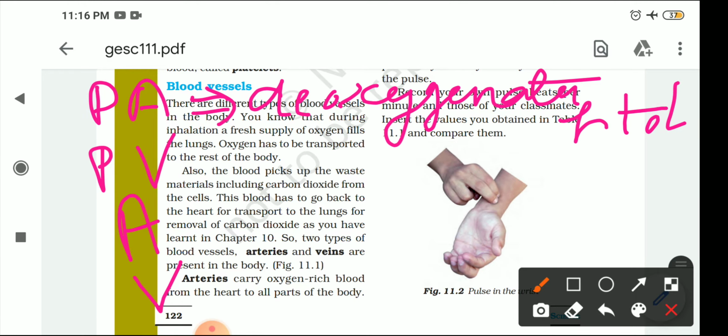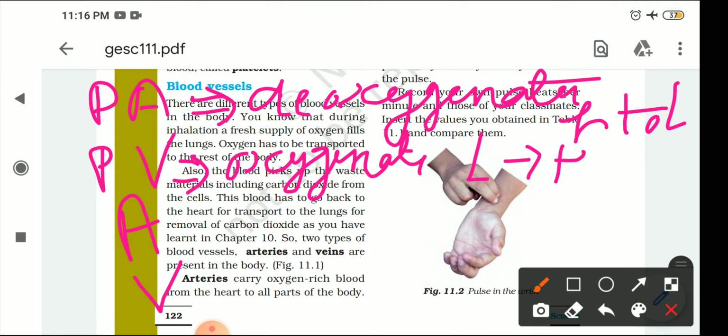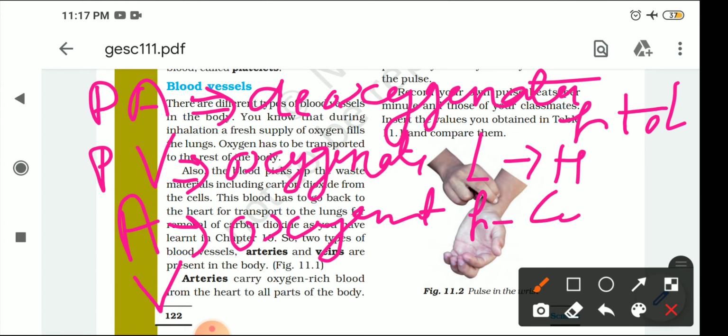Clear? Now what is the pulmonary vein doing? The pulmonary vein is carrying oxygenated blood. Where to where? That means lungs to heart. Clear? Now what are your arteries doing? Arteries are carrying oxygenated blood. Where from where? Heart to the cells.